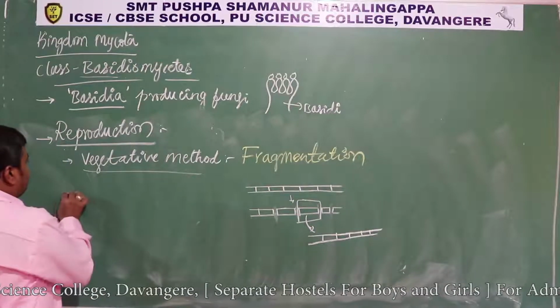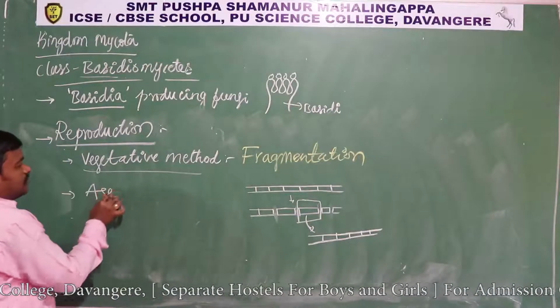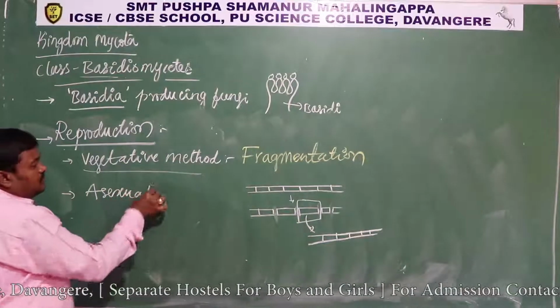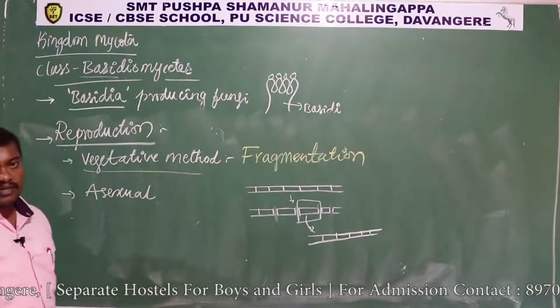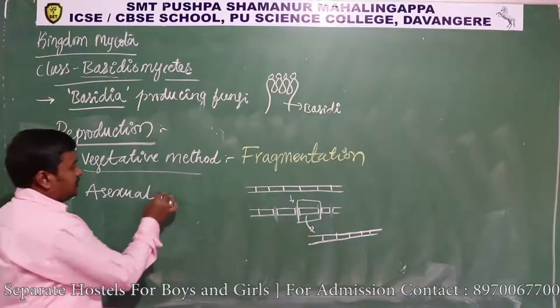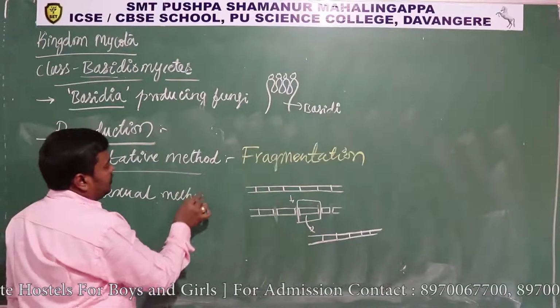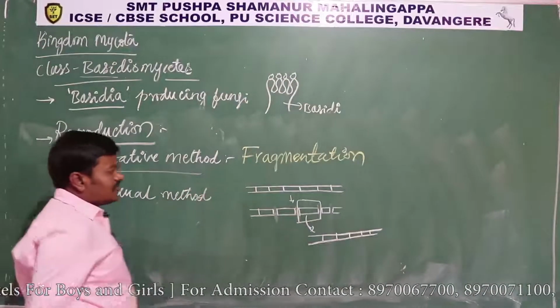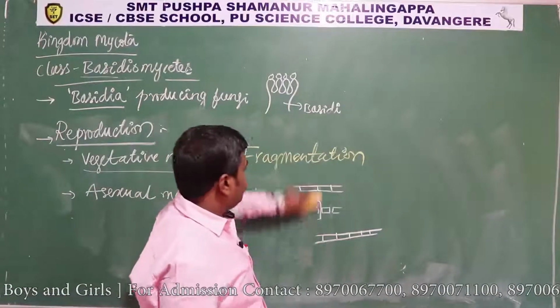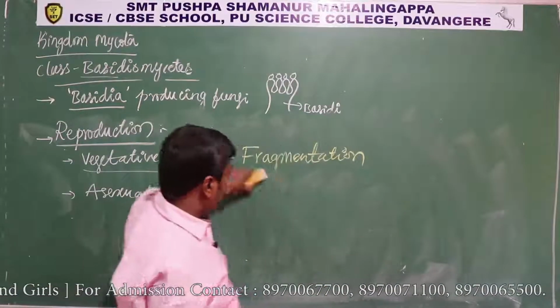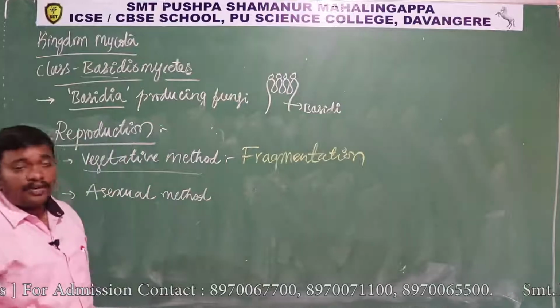Next is the asexual method. In the other classes we studied, like Phycomycetes and Ascomycetes, we came across this asexual method. In the asexual method they produce specialized structures that produce asexual reproductive propagules like spores.